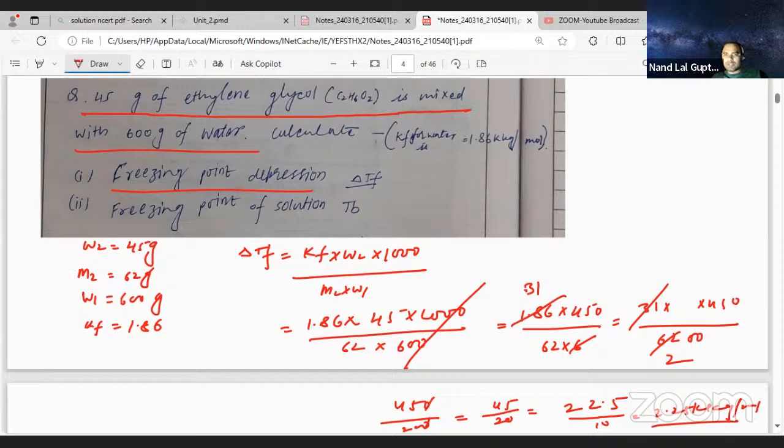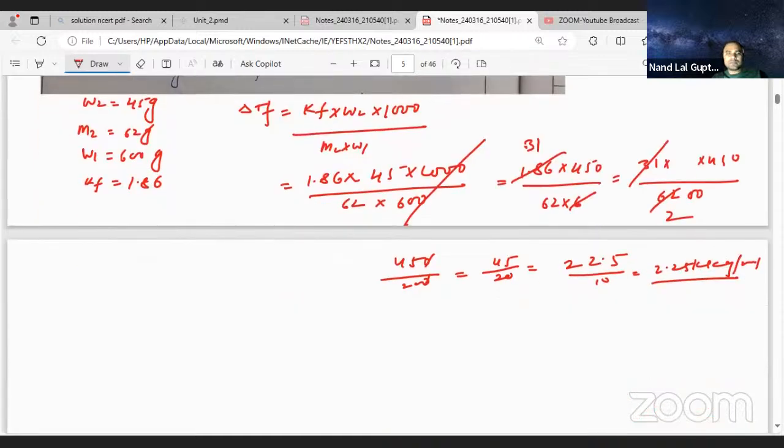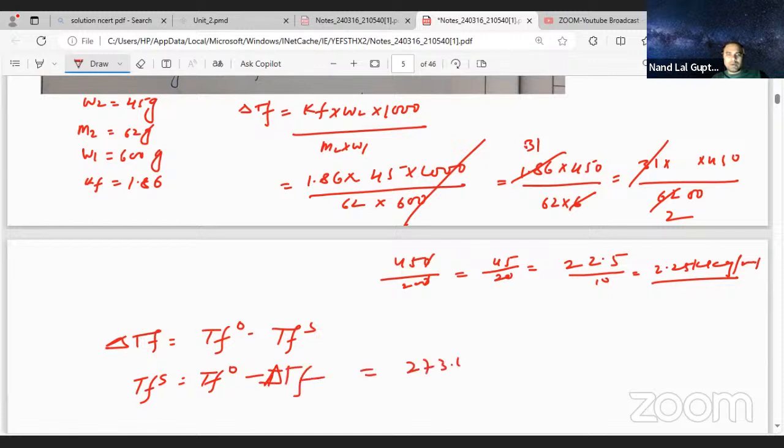Freezing point of solution also they are asking. So delta TF is equal to what is there? TF naught minus TFS. So TFS is equal to TF naught minus delta TF. So what is TF naught? 273.15 minus 2.25.